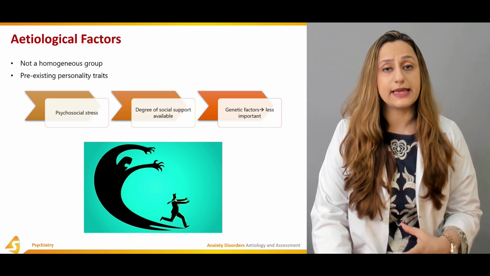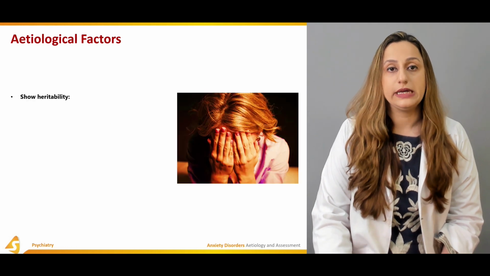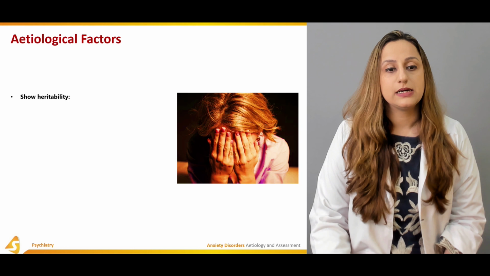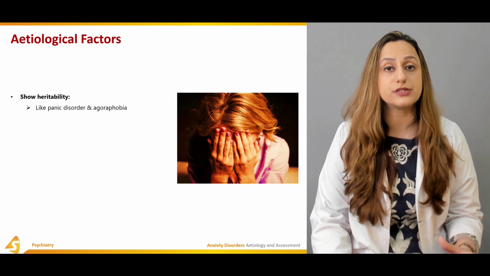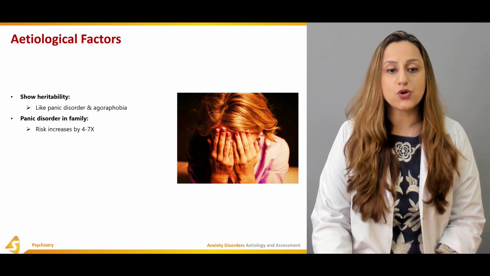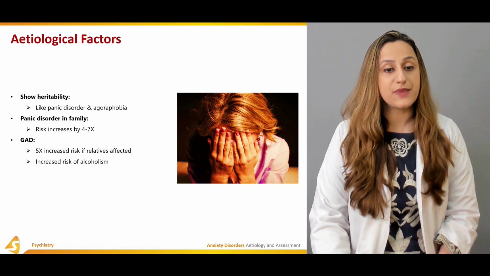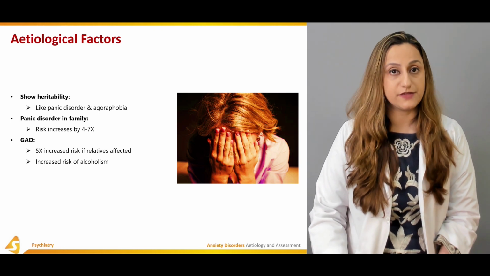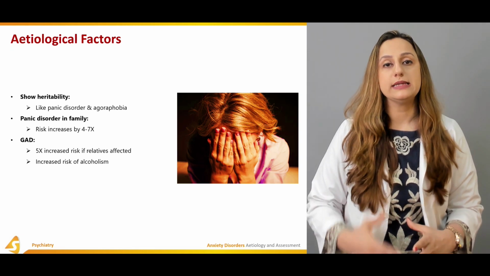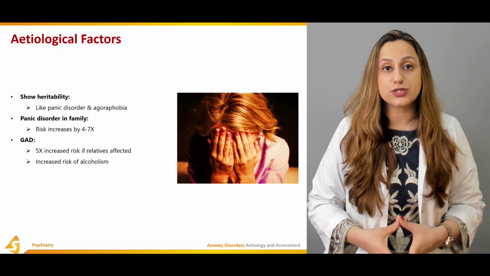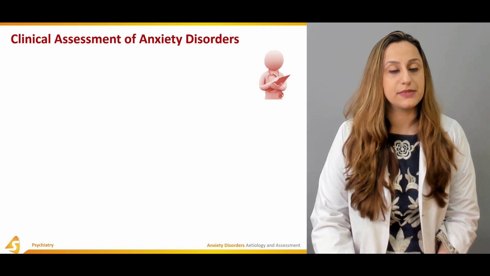Then the genetic factors, they're quite less important, but they have to be considered as one of the factors in the production of this GAD. A lot of anxiety disorders show heritability, like the panic disorders and the agoraphobias. With panic disorders in the family, the risk increases by 4 to 7 times. GAD is basically a 5 times increased risk if a relative is affected by GAD. Then the person is basically 5 times more prone to developing this GAD. There's an increased risk of alcoholism in these individuals as well. There is a reduced effect if milder cases are examined.